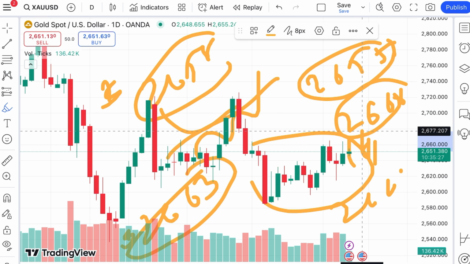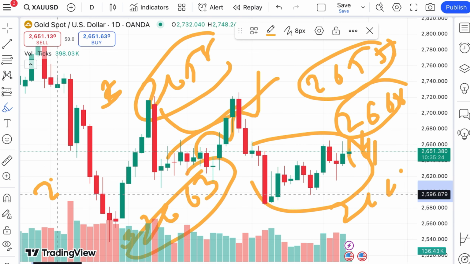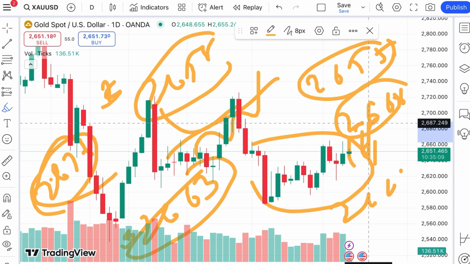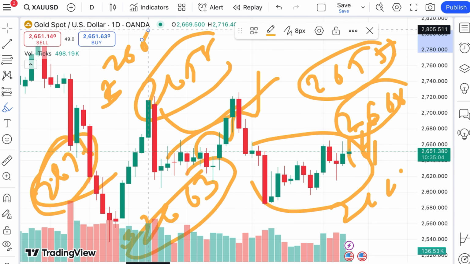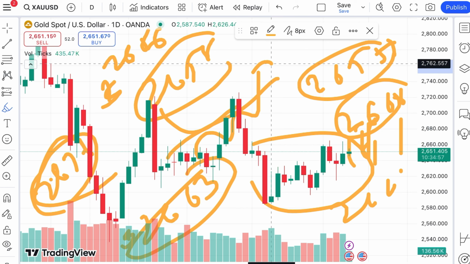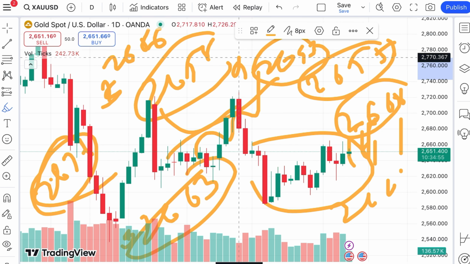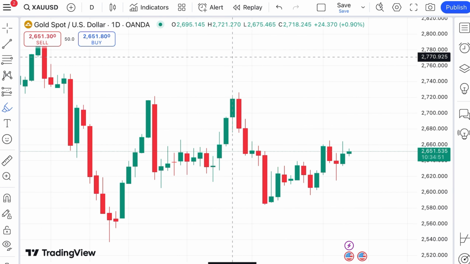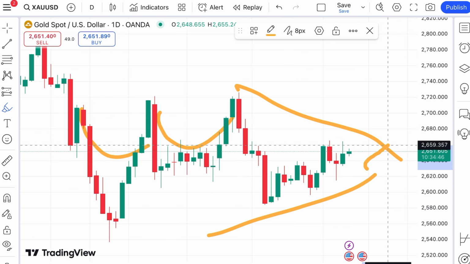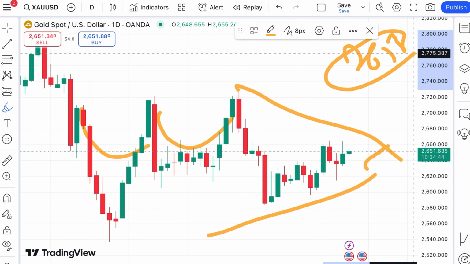Okay, then this particular pattern will form, so we can see it will go towards $2676, and once the price sustains above 2676, we can see a further upside towards $2686. Okay, and if the price moves above this level, there is a probability of going further high, and then it can go towards a level of $2693, and then a further high. But as I've already explained to you, the market is uncertain. Look at this particular trend: we can see a further upside as soon as the price starts going over $2658.